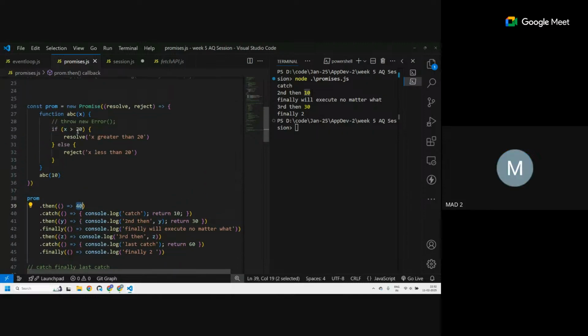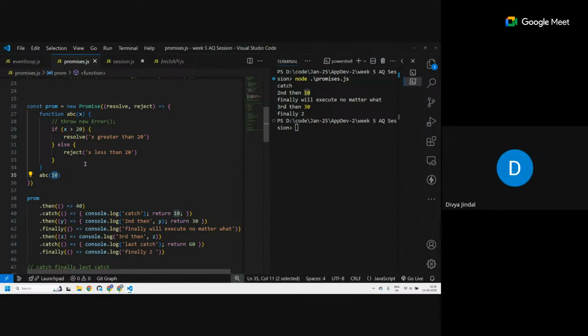No, see, we are executing this promise. Did this promise get resolved or rejected? First of all, that is my question. I didn't understand what this promise is doing. We called this promise, and we said execute ABC with the value of 10. Execute this function with the value of 10. All right, so if x is 10, then what happens?